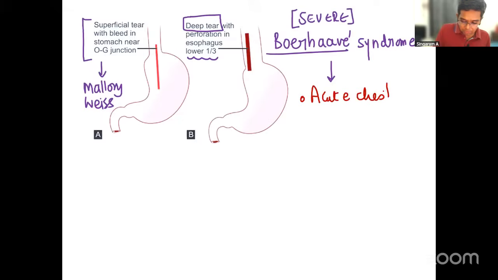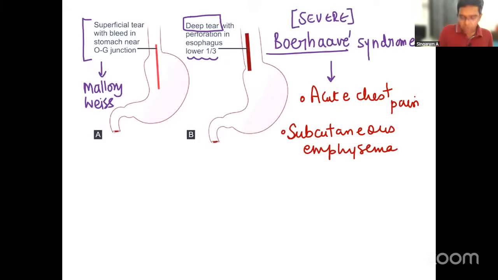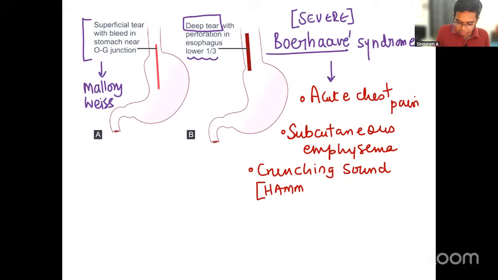Acute chest pain, in the center of the chest, is something very important. Second important clue would be subcutaneous emphysema will be noted. You can even feel that emphysema, and you will hear something called a crunching sound. That crunching sound has a very famous name also. Any of you know that? What is the name of that crunching sound in Boerhaave syndrome? It's called Hammond sign.